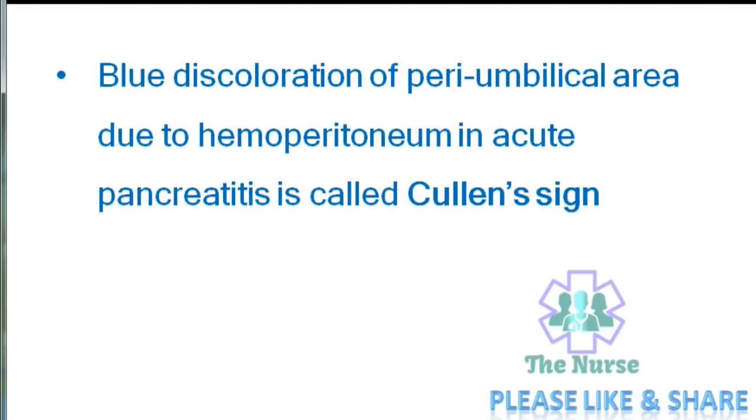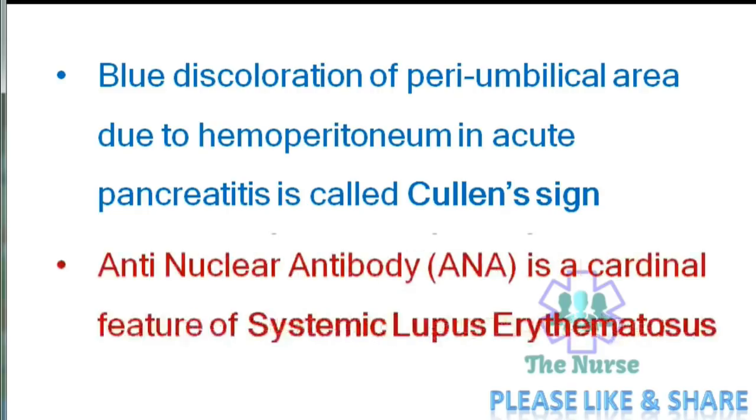Blue discoloration of periumbilical area due to hemoperitoneum in acute pancreatitis is called Cullen sign. Anti-nuclear antibody or ANA is a cardinal feature of systemic lupus erythematosus diagnosis.